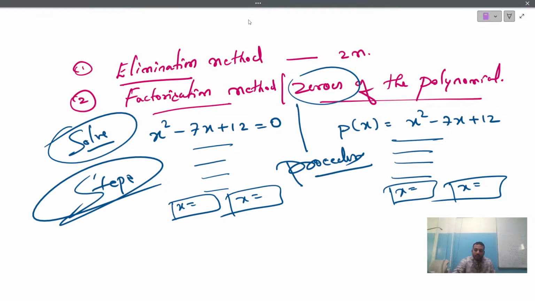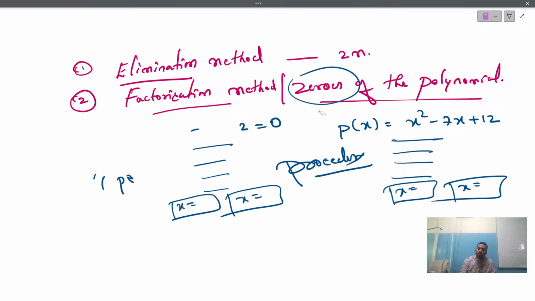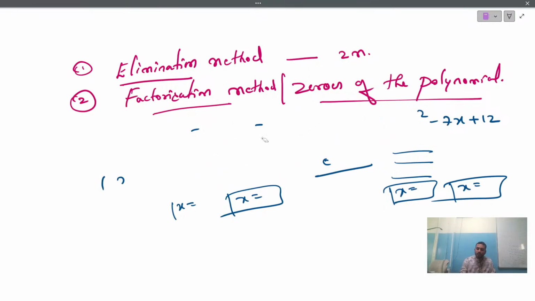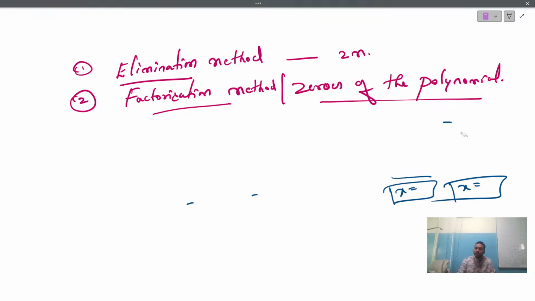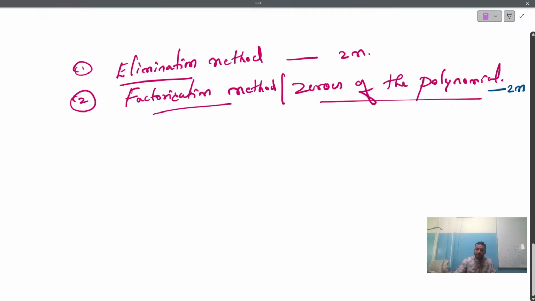Factorization method comes from the chapter quadratic equations, and zeros of the polynomial comes from the chapter polynomials. So elimination method, we have got 2 marks. Let me take either the factorization method or zeros of the polynomial as another 2 marks.